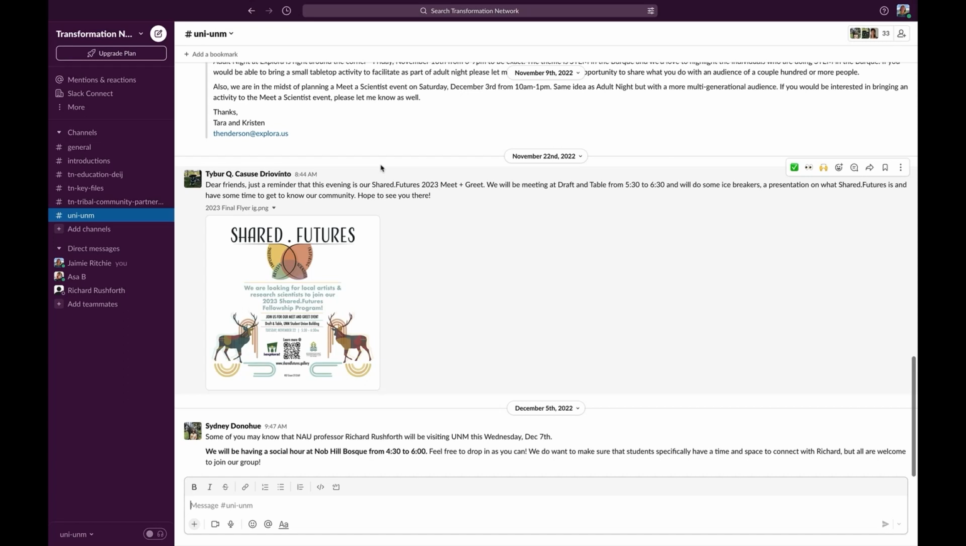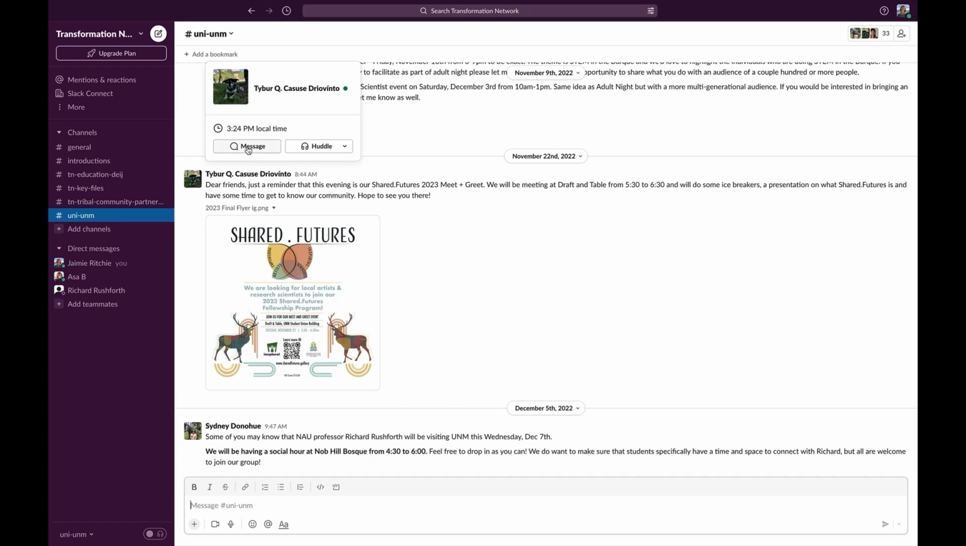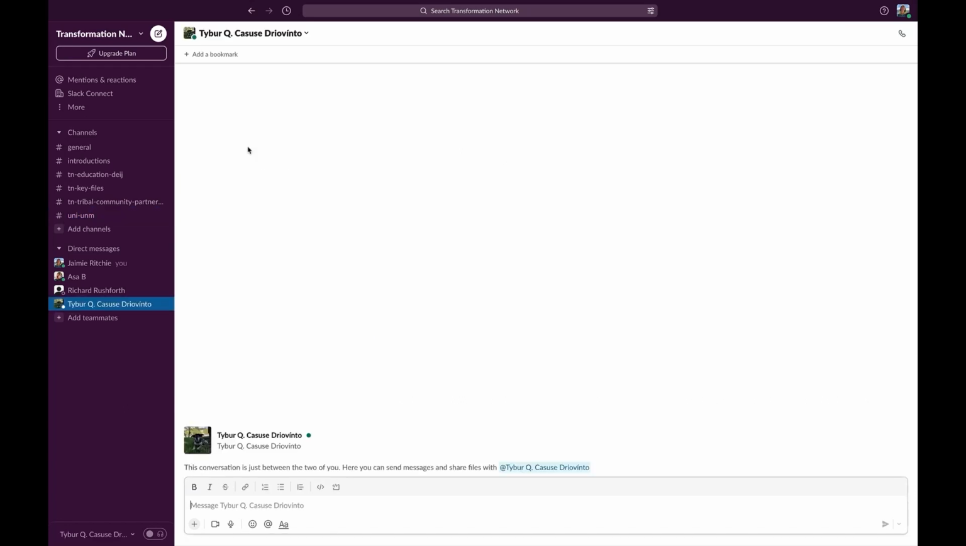Now, a couple of things about using Slack. One feature is that you can directly message anyone here. So, in order to directly message them, I can hover over the name of someone who posted and click this little button that says message, at which point a message to that person will be opened and I can type and talk solely to that person.